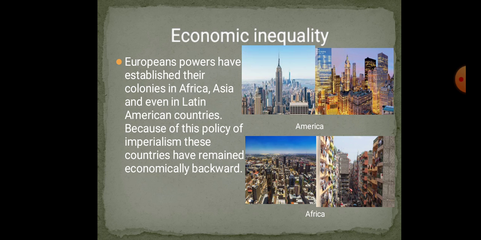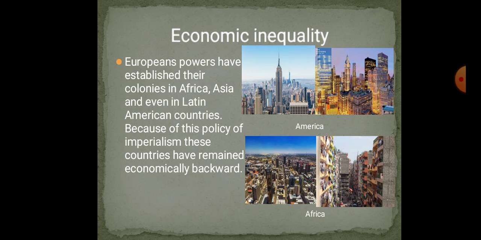See children, Africa is not a poor country, it is the richest continent I can tell you. Why? In the whole world only here do we get diamond mines, gold mines, and uranium, thorium, which you might have learnt in science.